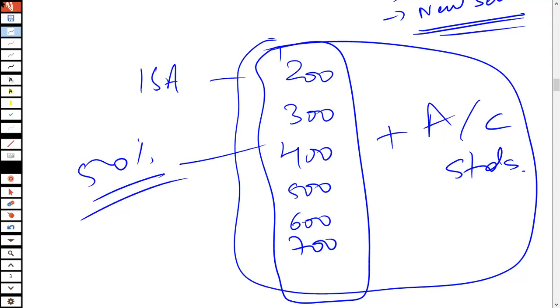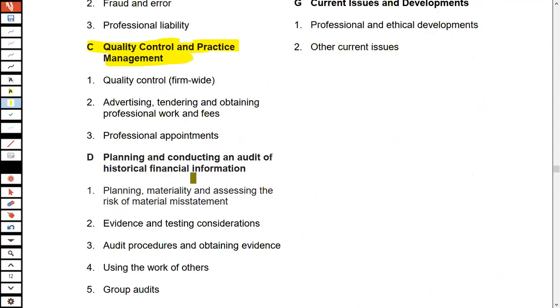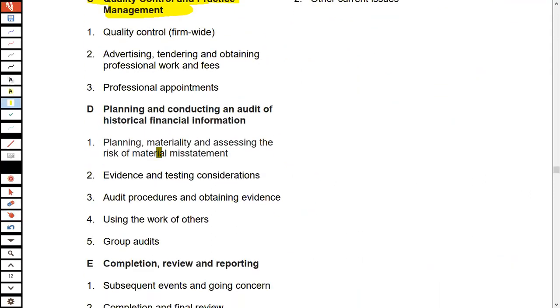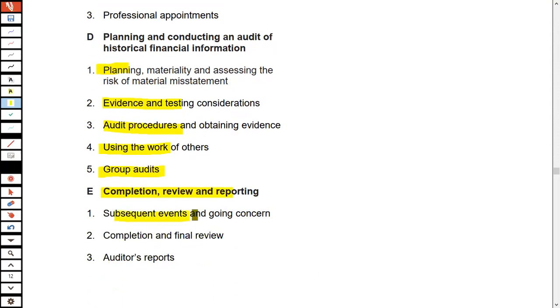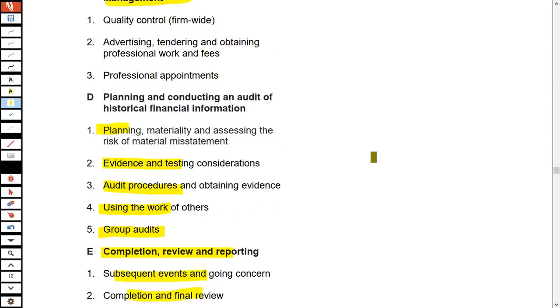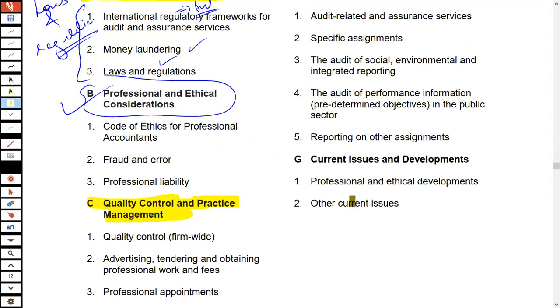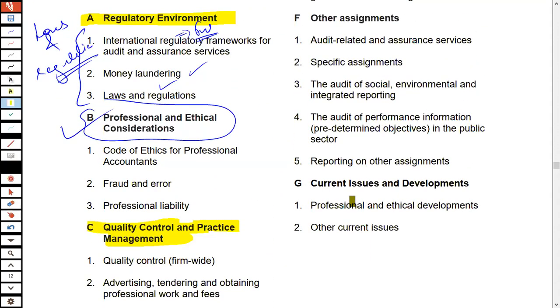So all of these ISAs and the accounting standards are going to constitute approximately 50% of the syllabus. You can see the major areas: planning, risk assessment, evidence and testing, audit procedures using the work of others, group audits, then completion, review and reporting, including subsequent events, the auditor's report, and so on. So every single thing is going to be covered.